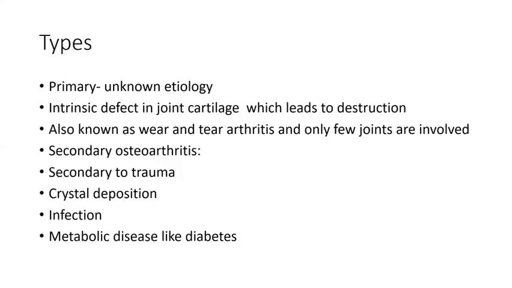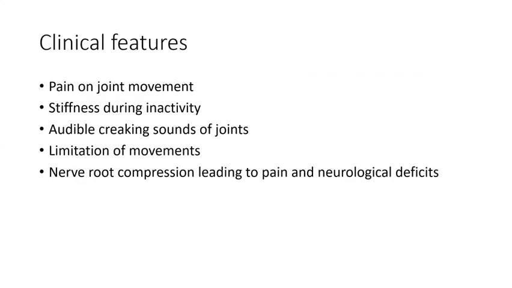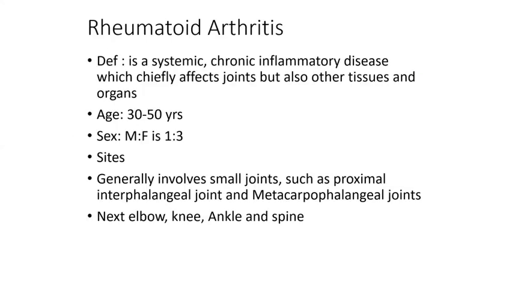Then osteoarthritis can be primary or secondary. Primary is idiopathic. Secondary will be associated with hormonal replacement, type of work, secondary to trauma, crystal deposition defects, or metabolic diseases like diabetes. Okay, then comes rheumatoid arthritis, which is an autoimmune disorder, a chronic inflammatory disease, where antigen antibody complex will be